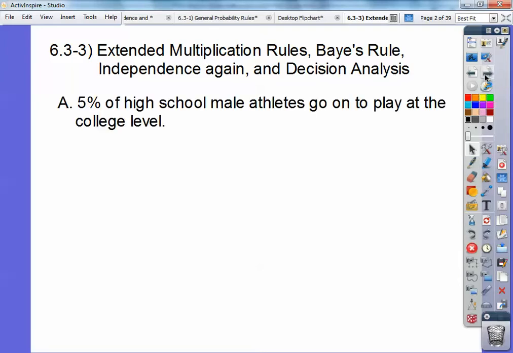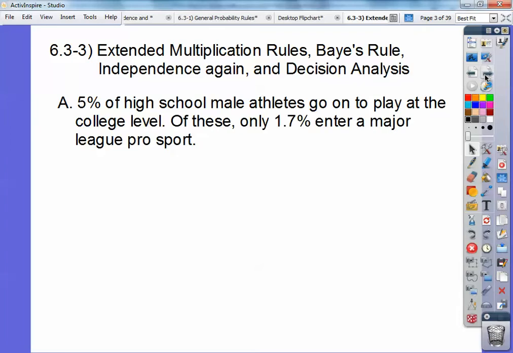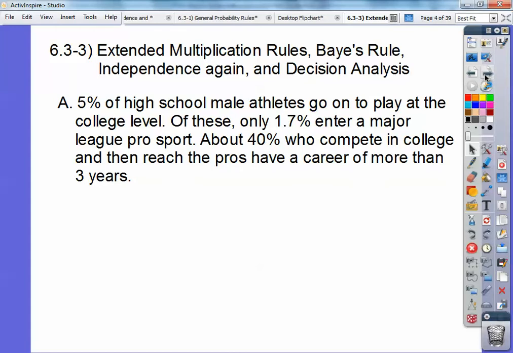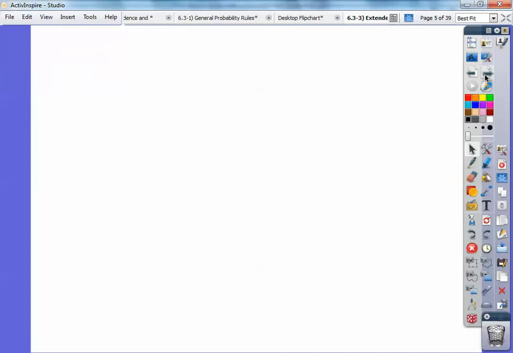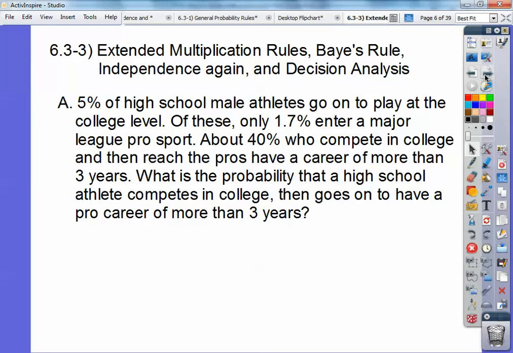All right, let's begin. Five percent of high school male athletes go on to play at the college level. Of these, only 1.7% enter a major league pro sport. About 40% who compete in college and then reach the pros have a career of more than 3 years. What is the probability that a high school athlete competes in college and goes on to have a pro career of more than 3 years?